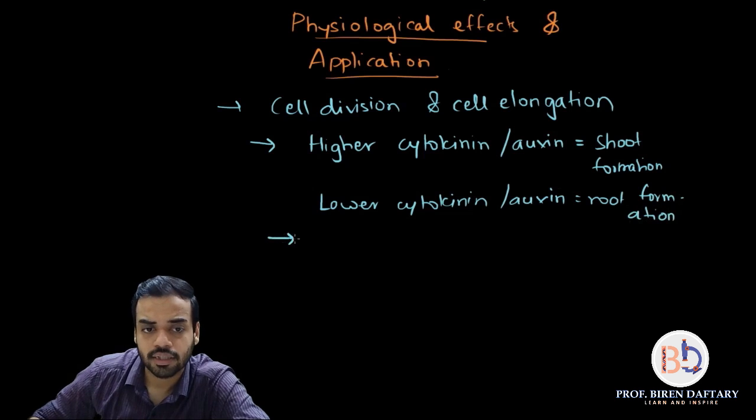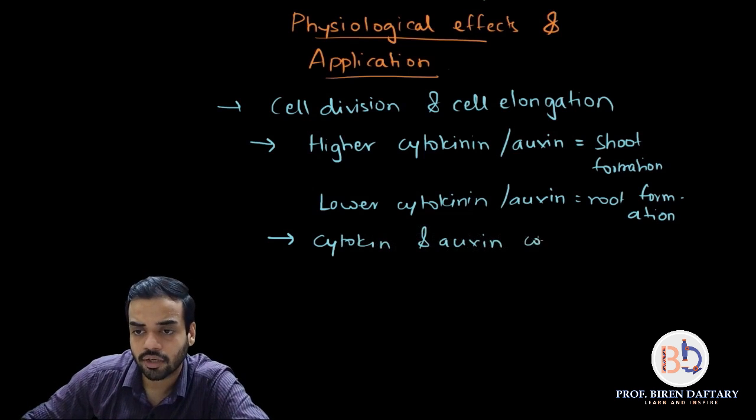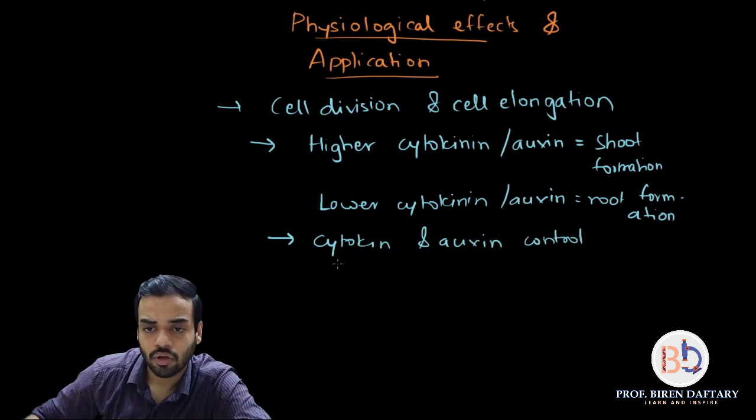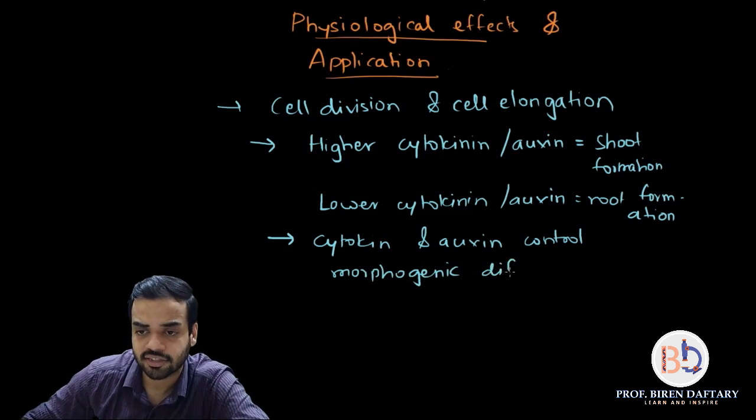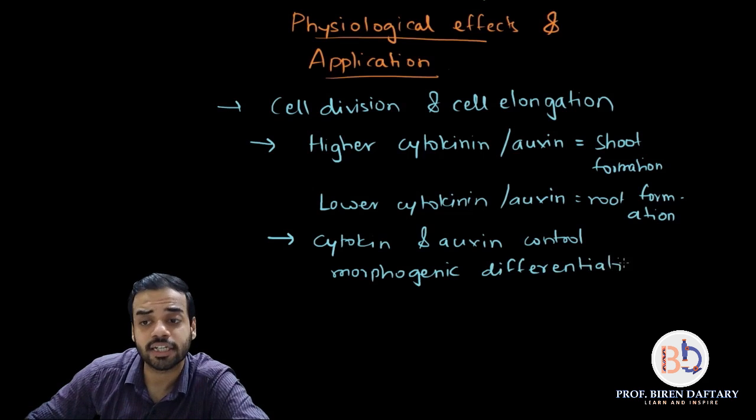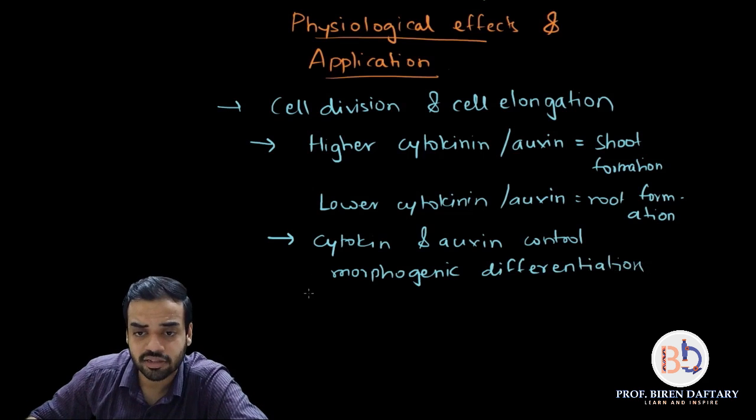Then next is going to be cytokinin and auxin control morphogenic differentiation. I will explain what morphogenic differentiation is. Right now I'm just writing down the points.